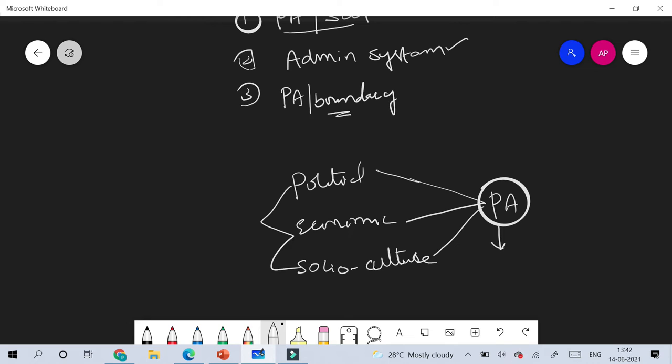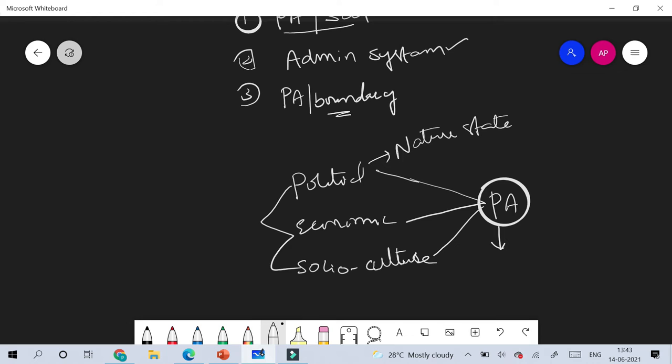If you take the political subsystem, it normally deals with the nature of the state. It is this political subsystem that helps in understanding the nature of the state, which from laissez-faire times to the contemporary period is continuously changing.